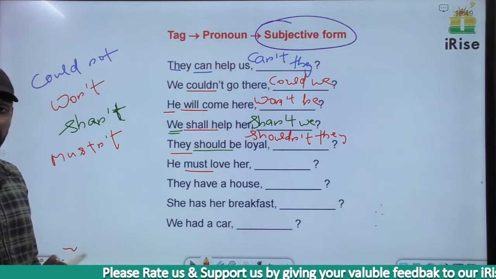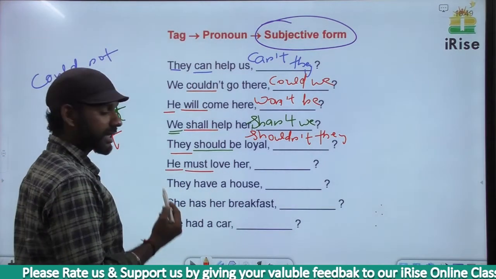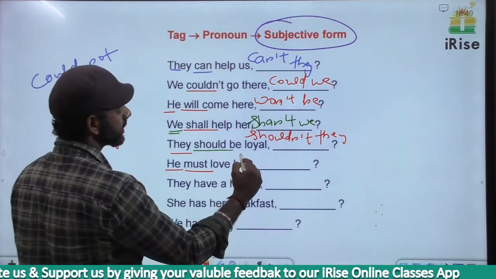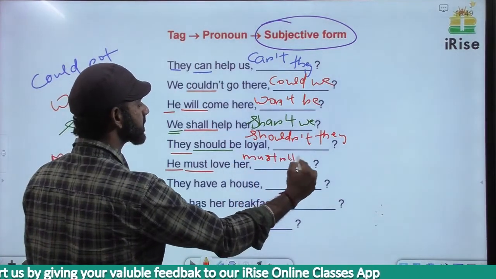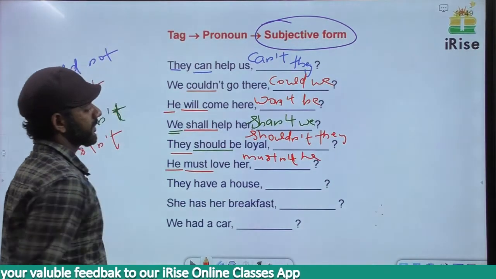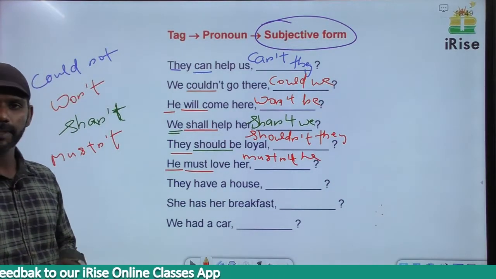He must love her. The tag must be negative. The subject is he. He must love her, the tag becomes mustn't he. He must love her, mustn't he.